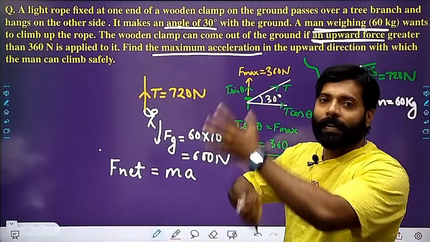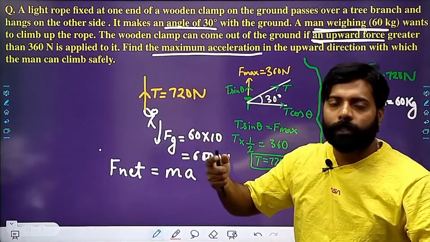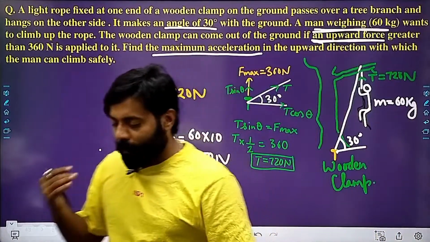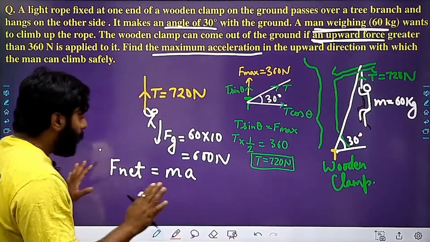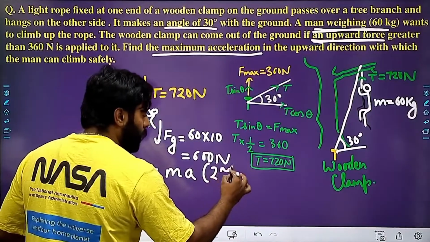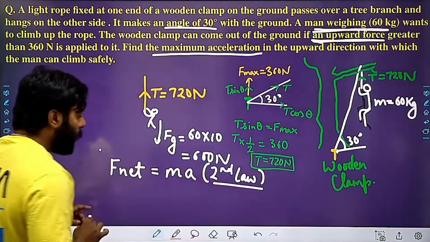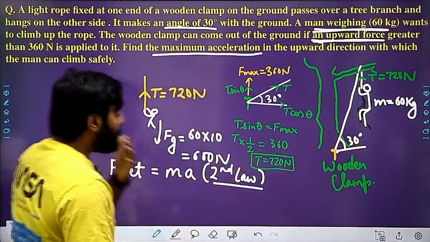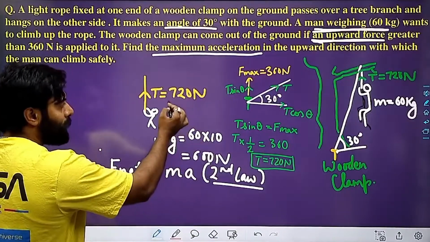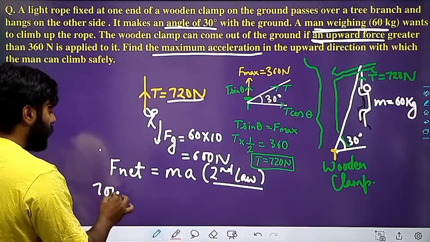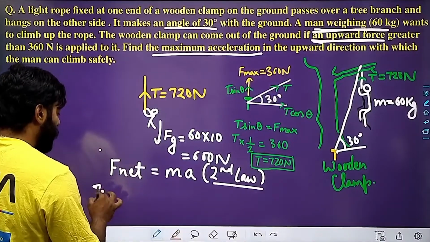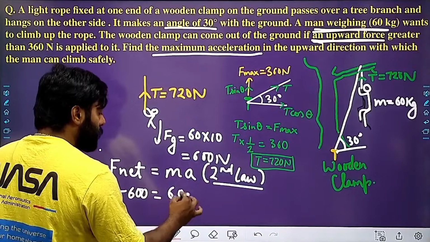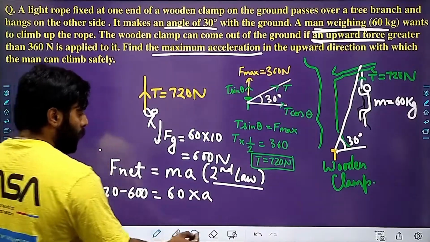So if he increases the acceleration, the tension will also increase. So there must be some threshold limit of the acceleration with which the person can easily climb. So I am here applying the second law of motion. F net is equal to mass into acceleration. The mass is already given to us as 60, and F net is equal to 720 minus 600, right? And this will be equal to mass into acceleration. Mass is 60 and acceleration is a.